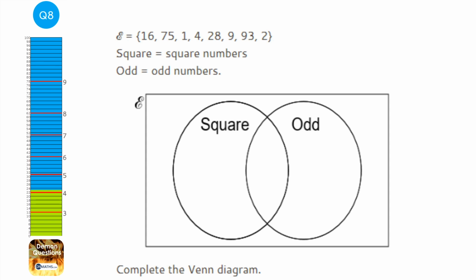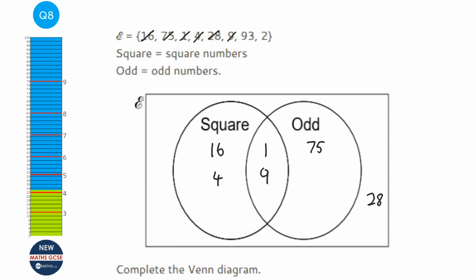Now 16 is a square number, but it's not odd. So I'm going to leave that here. 75. Now 75 is not a square number, but it is odd. So I'm going to put that there. Now 1 is a square number and it's odd, so that's going to go in the middle. 4 is a square number but it's not odd. 28. Now 28 is not a square number and it's not odd, so that's going to go out here. 9 is a square number and it's odd, so that's going to go there.